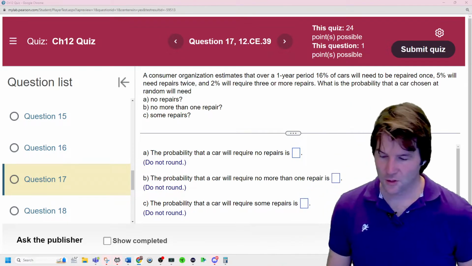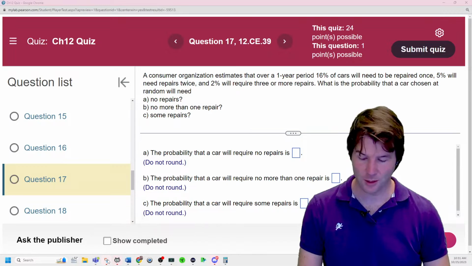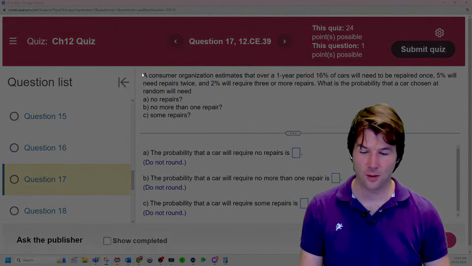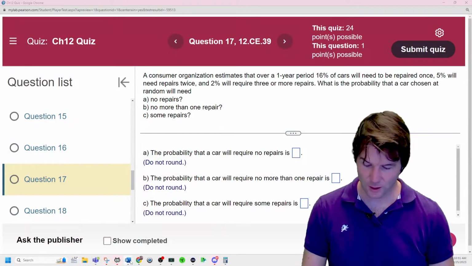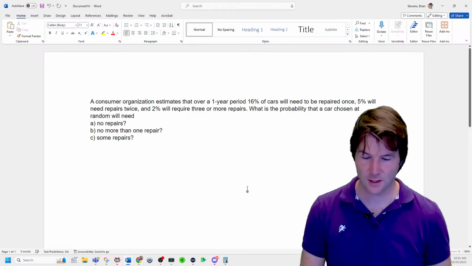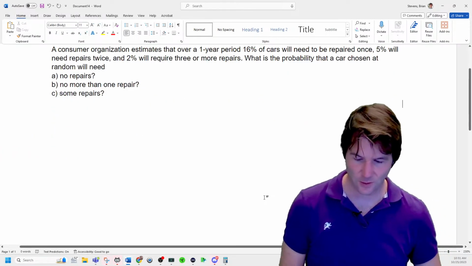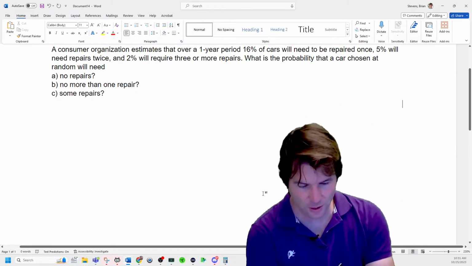Okay, with this one right here, the first thing you want to do for any probability question is write down the what's. Remember this for the test. It's going to help you out, and I'll start doing it right here. What do you want to do right when you start any probability question?